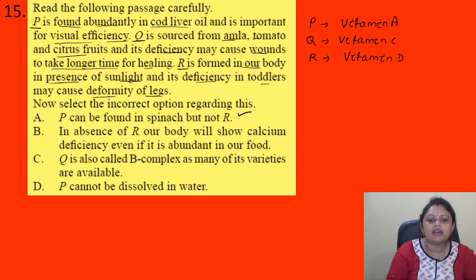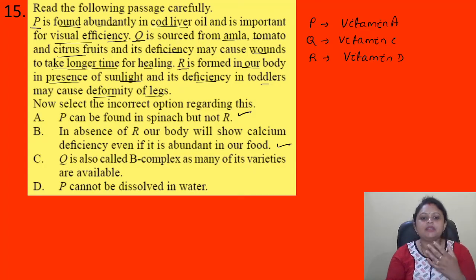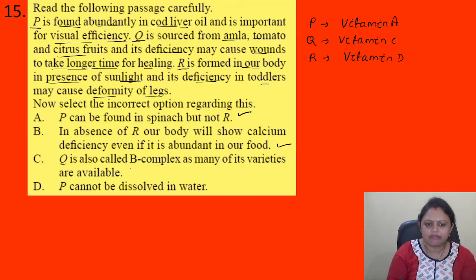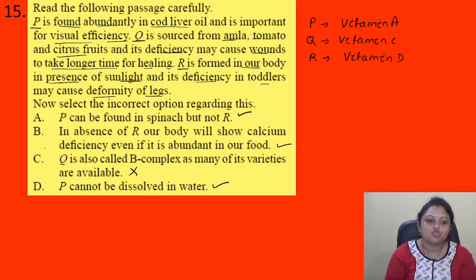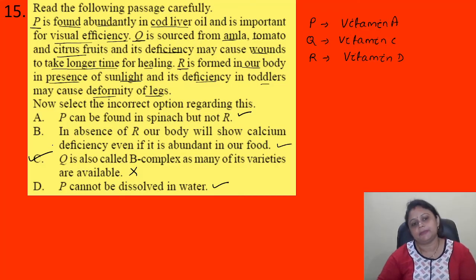Okay, and yes, so as per the answers, P can be found in spinach but not R. In absence of R, our body will show calcium deficiency even if it is abundant in our food. Yes, because for that vitamin D is required. Then Q is also called B complex as many of varieties are available. No, Q is vitamin C. P cannot dissolve in water. This one is correct because vitamin A is not dissolved in water, it is dissolved in fat. It is a fat soluble vitamin. Okay. So correct answer is option C.